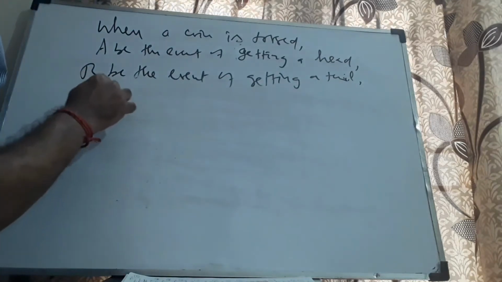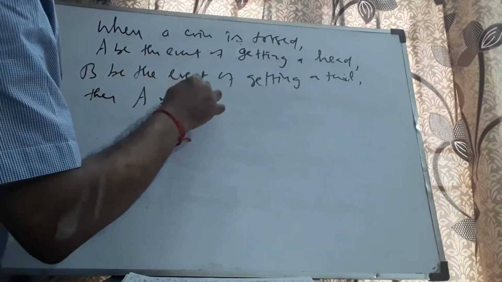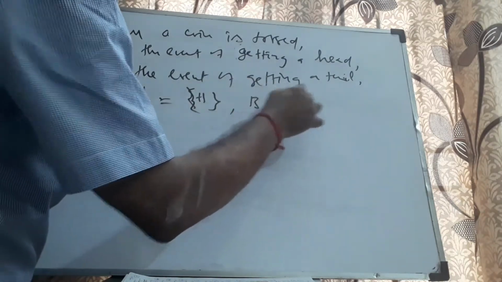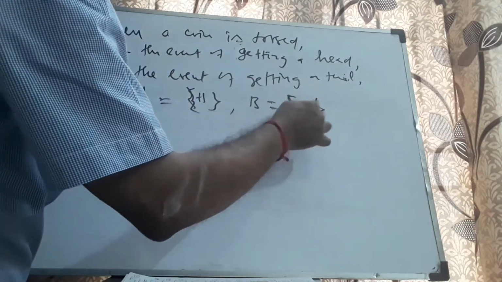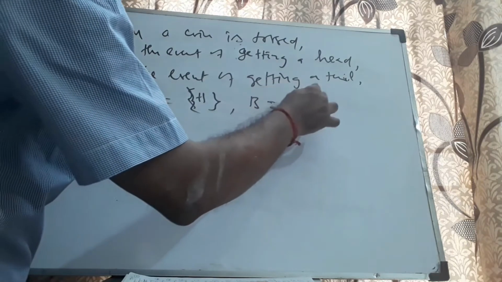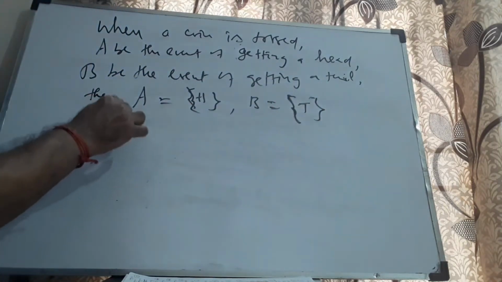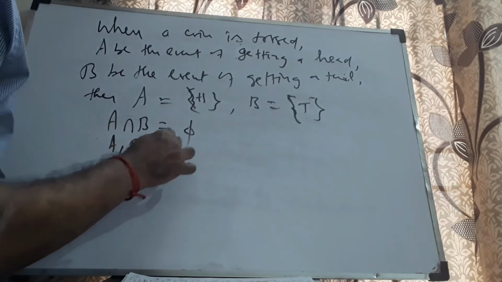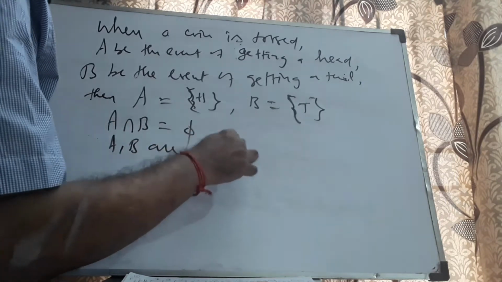Then A has only element H, B has only element T. Here A intersection B is equal to empty. Therefore, A, B are mutually exclusive.